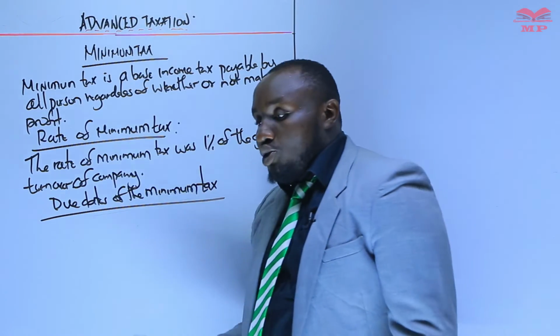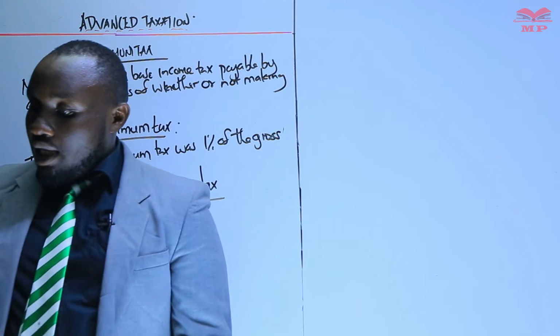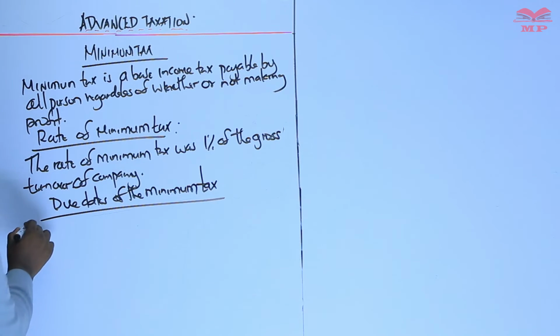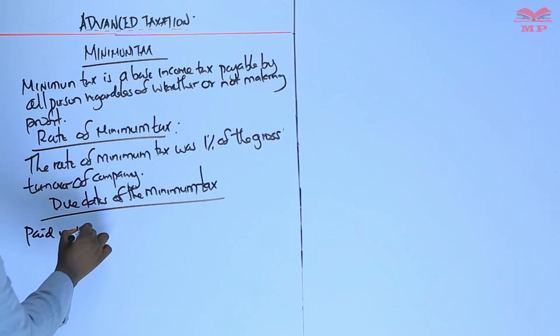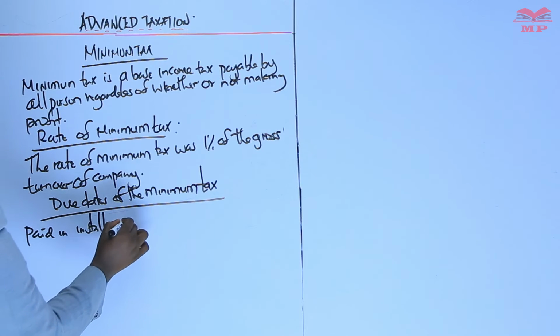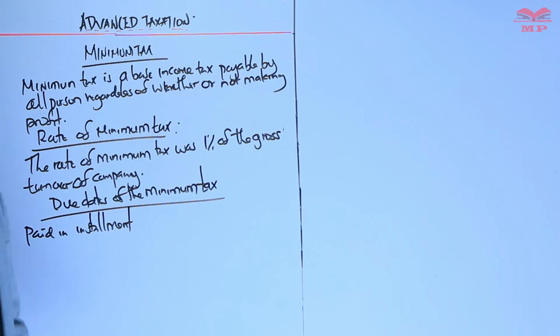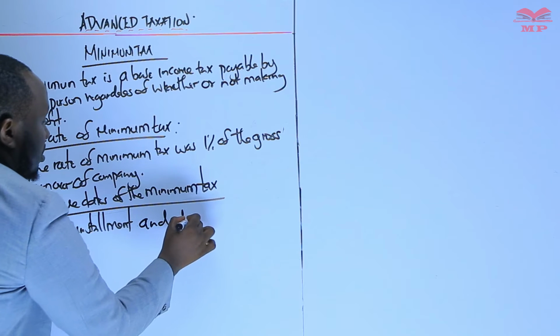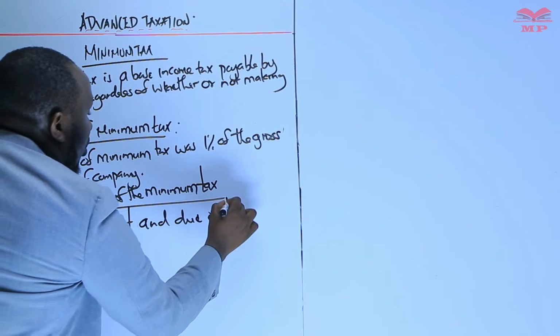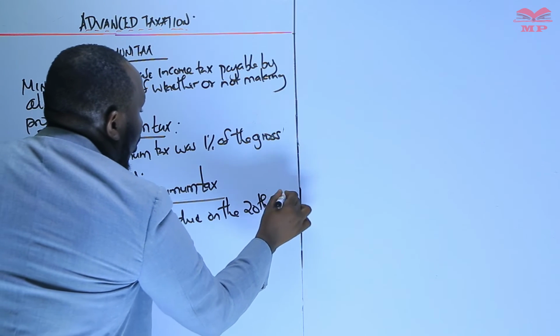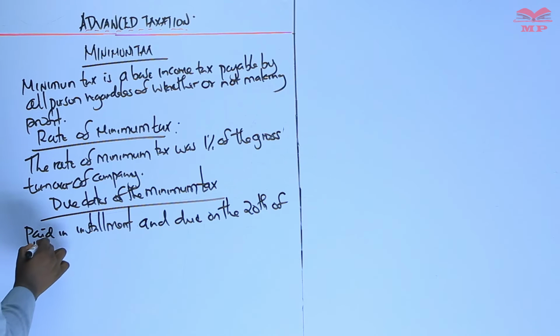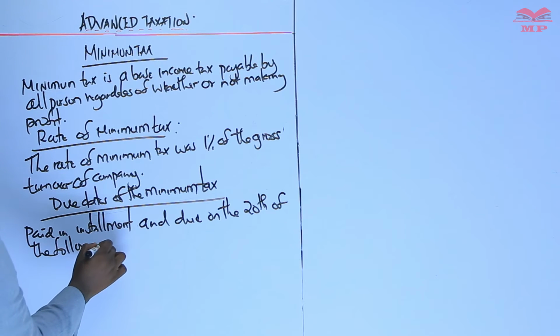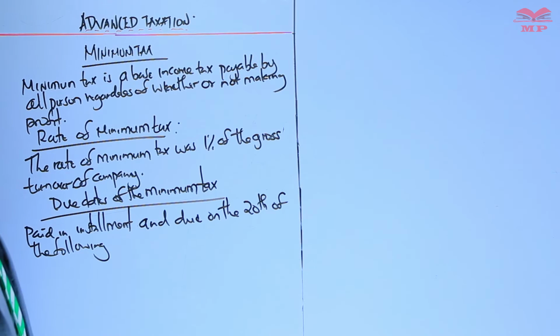It was paid in installments, due on the 20th of the following periods.